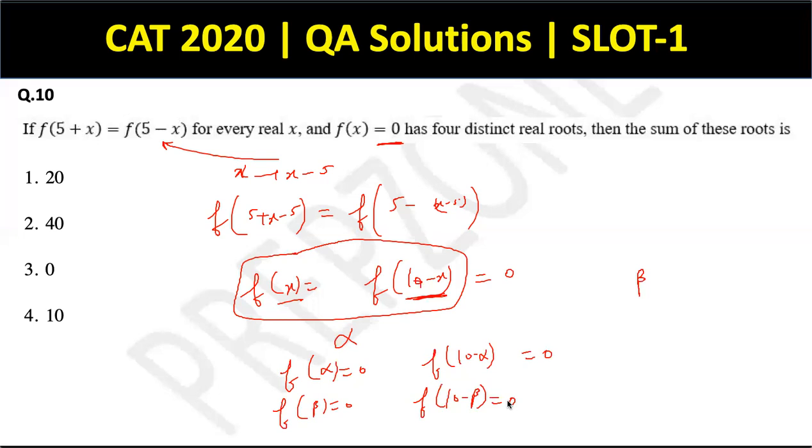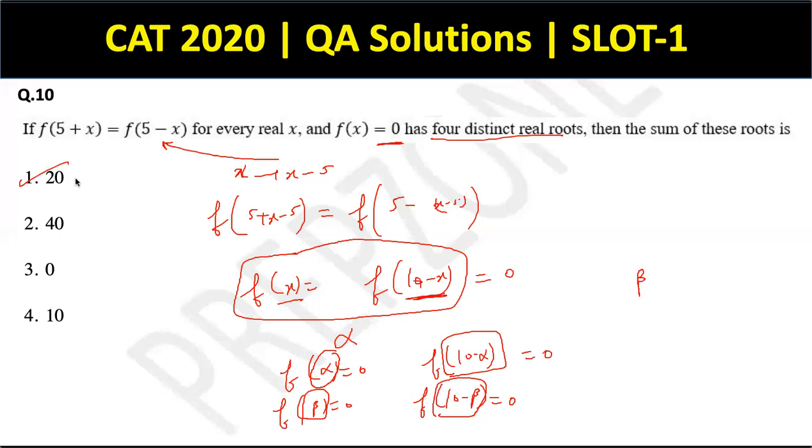And that is it. Because the question already says it has only 4 distinct real roots. And these are my 4 distinct real roots. One is alpha, the other is 10 minus alpha. One is beta, the other is 10 minus beta. And the sum of these roots is clearly 10 plus 10, which is 20. Alpha gets cancelled out, beta gets cancelled out. The answer is 20. Cool.